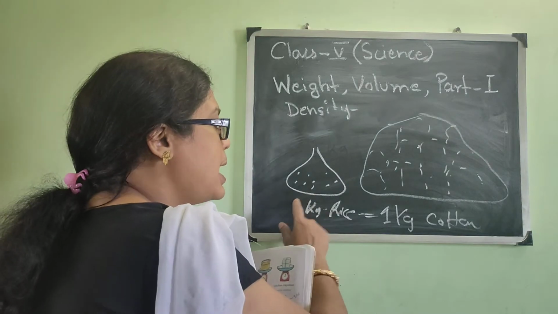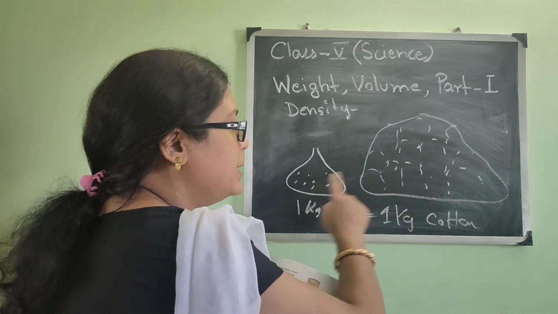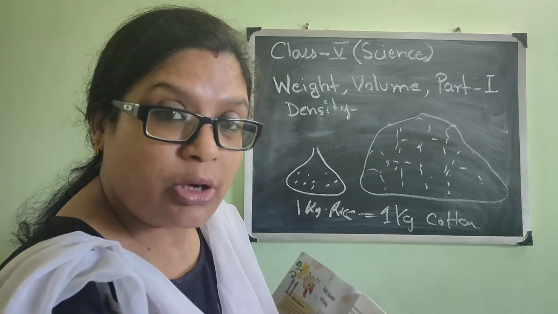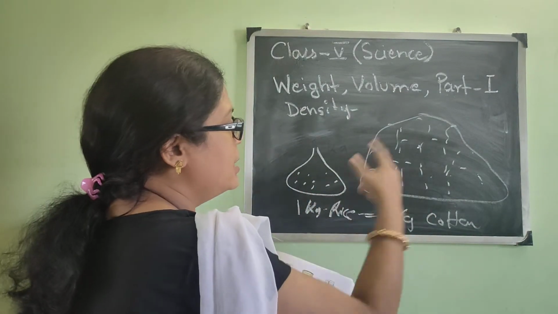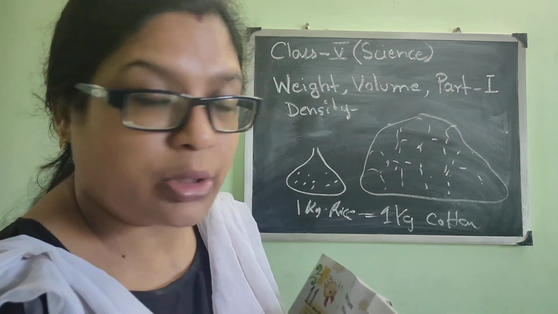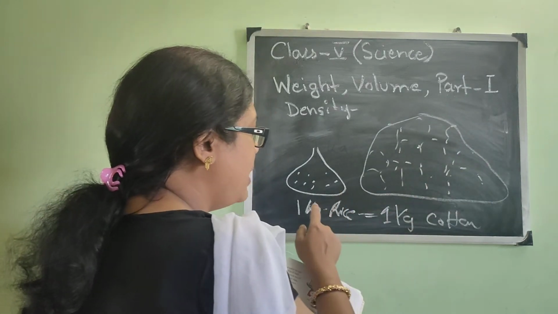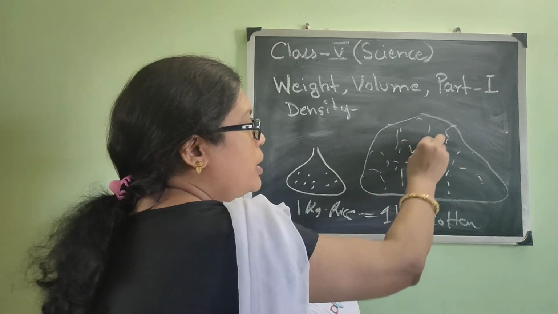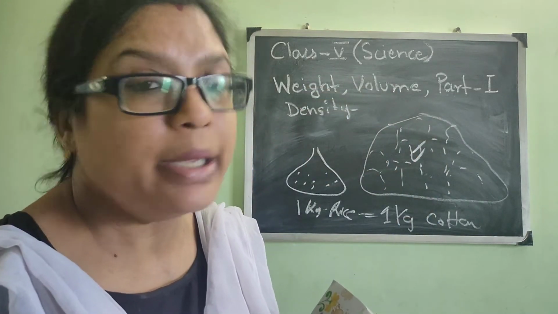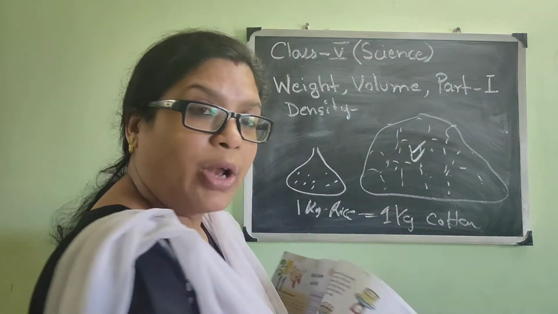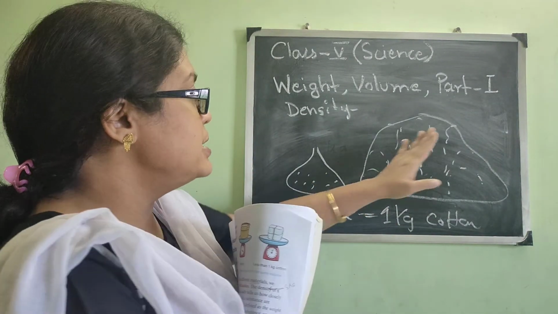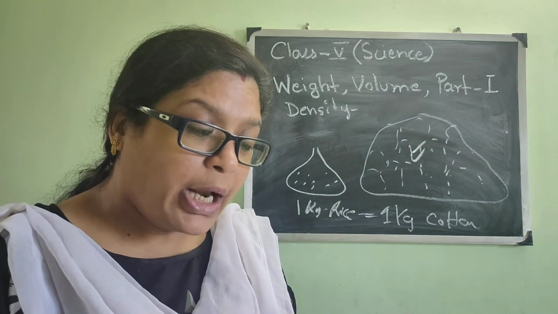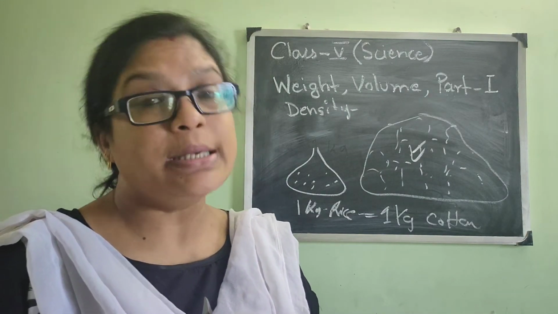So 1 kg of rice is equal to 1 kg of cotton in weight. That doesn't mean they will occupy the same space, and it does not mean that if the weight increases, the volume will also increase. It is not the truth. Maybe they are the same in weight, but volume-wise cotton wool is more, because it is soft and fluffy in nature. To make it 1 kg, it will take more space. So different materials have different volumes for the same weight.